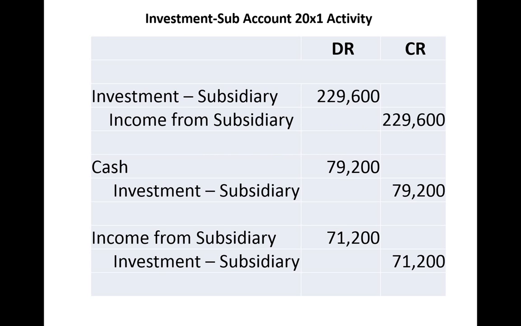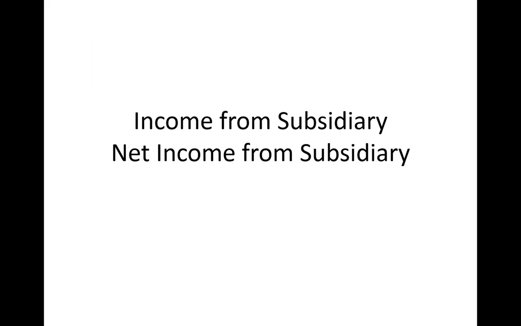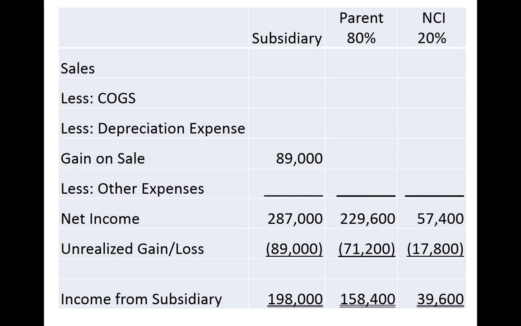If we recap everything, it will look like this. And then when we reconcile the income from subsidiary and net income from sub, we can see that the $89,000 unrealized gain or loss is going to be allocated out between the parent and the NCI in the following fashion.